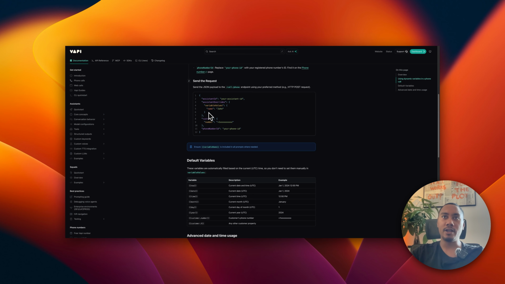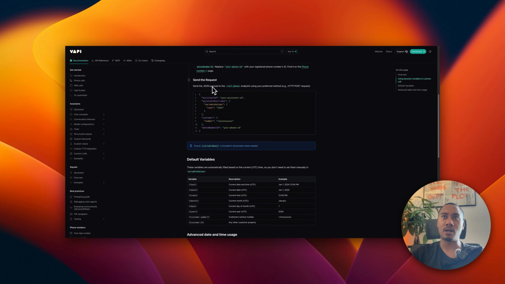Okay, and then here we'll have this JSON payload that we need to pass in order to create the call and also pass the dynamic variables. Now, when we say dynamic variables, what does that mean? We're going to be extracting data points from the Airtable sheet, such as the phone number, the name, their type, are they buyer or the seller, and we're going to be passing that into the HTTP request so that the assistant can use those variables throughout the call.